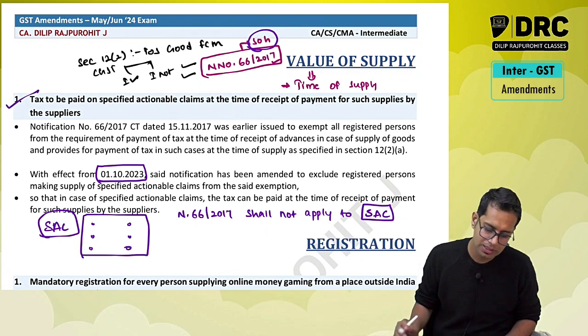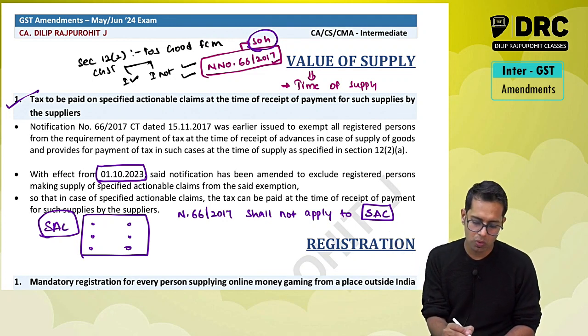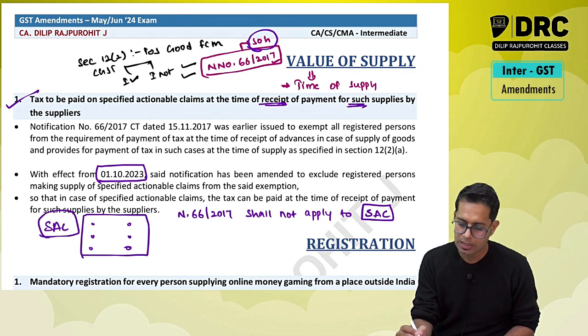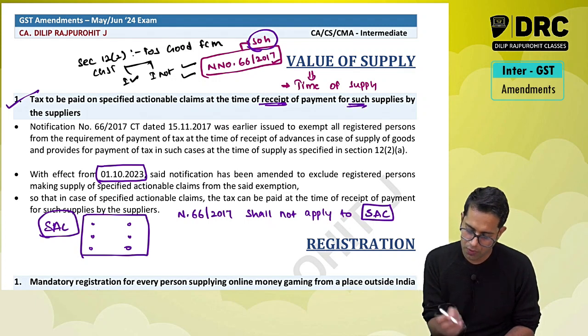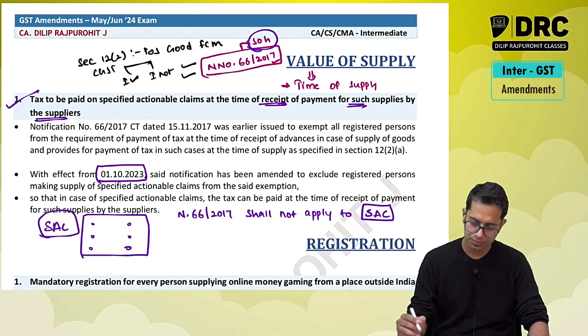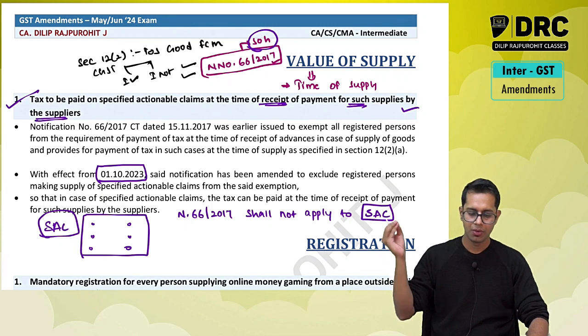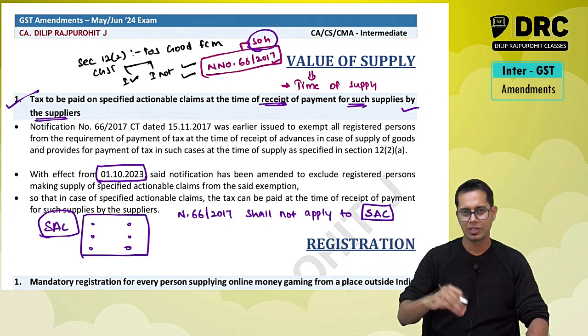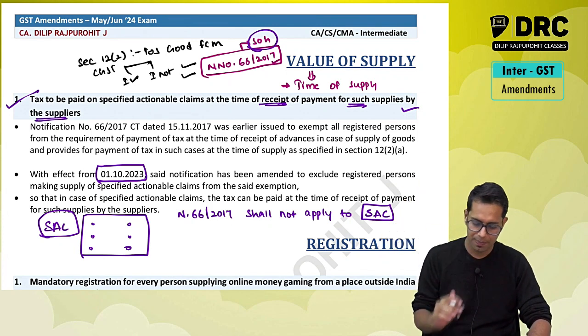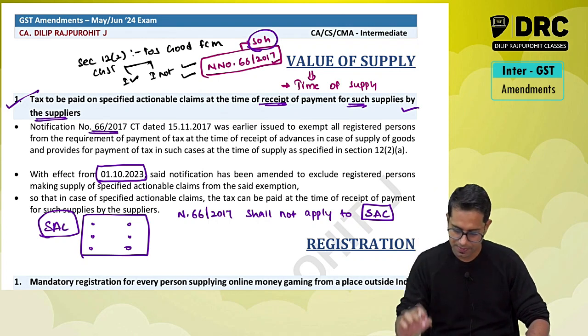Small amendment: tax to be paid on specified actionable claims at the time of receipt of payment for such supplies made by the supplier. So it will be taxable at the time of receipt of payment, meaning the normal provision will be applicable. That notification is not applicable for specified actionable claims.